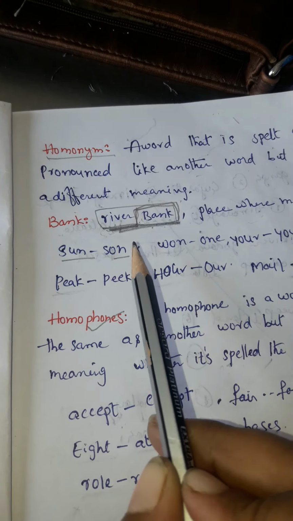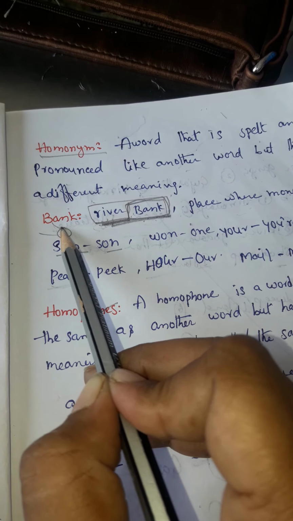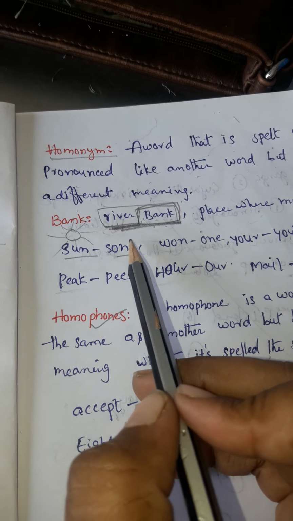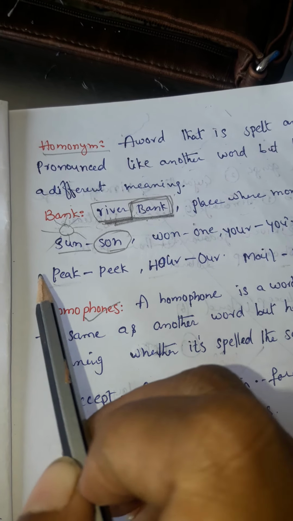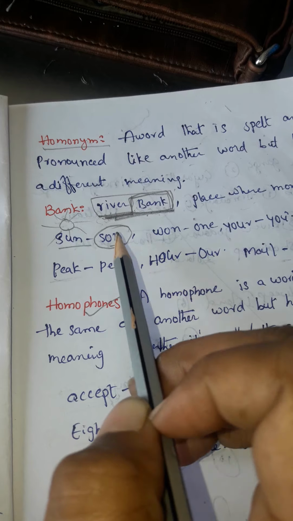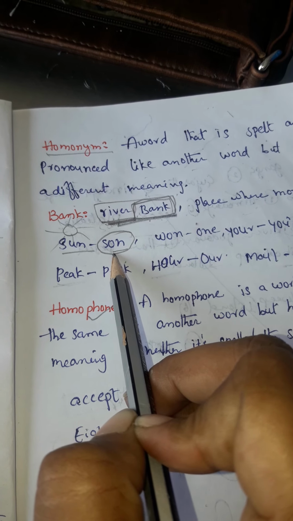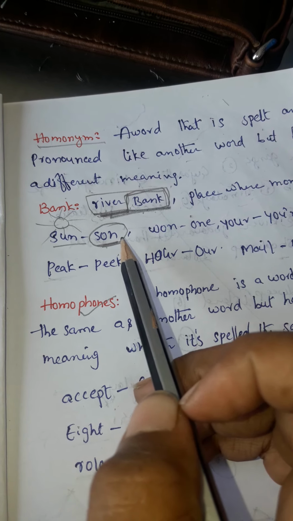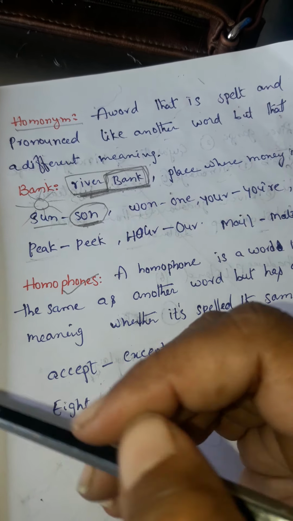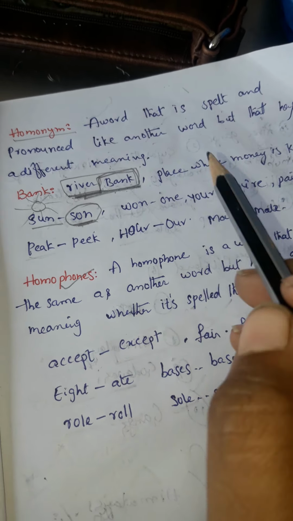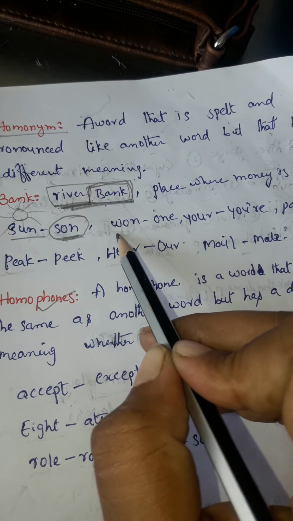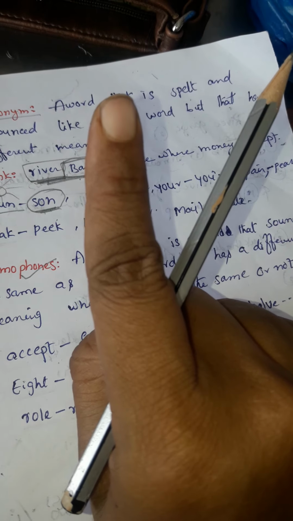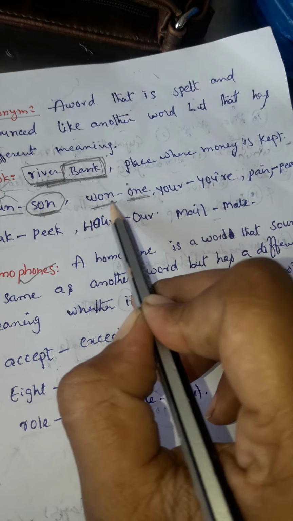Sun and son. S-U-N, sun, as you know, that is the sun in the sky. S-O-N, son, the pronunciation is the same. Son means my son, my child, my son Rehan. Then won, W-O-N, means to get some victory. O-N-E means one, isn't it? The pronunciation is the same but